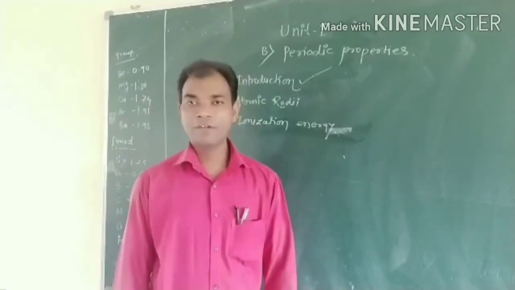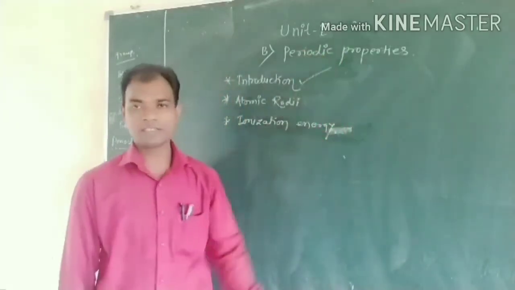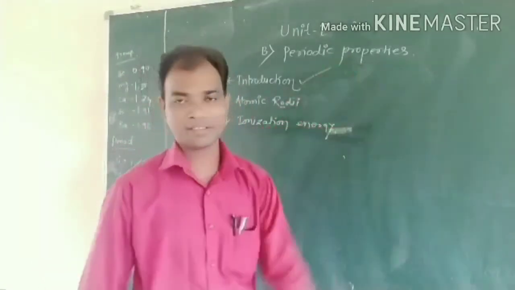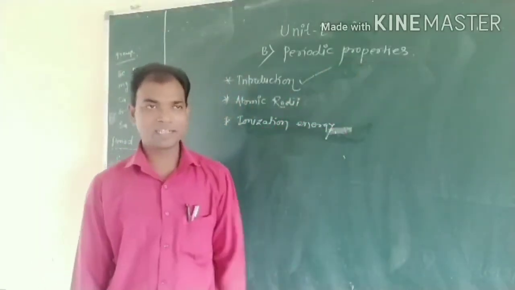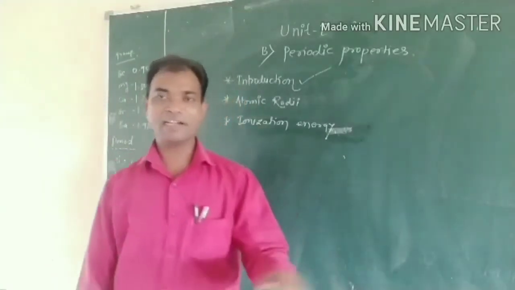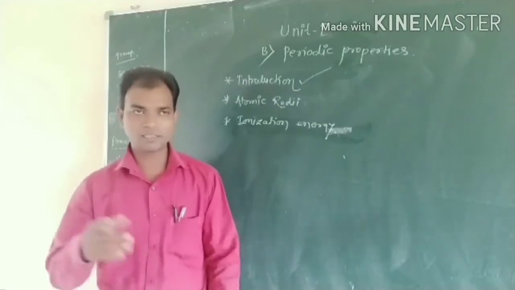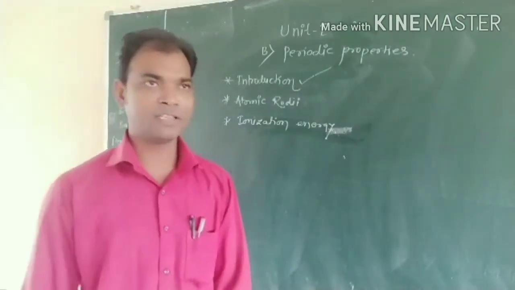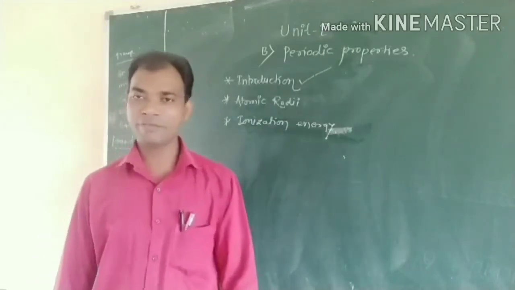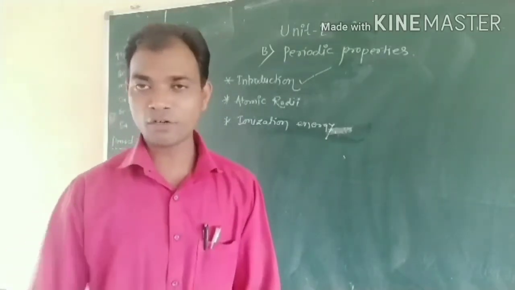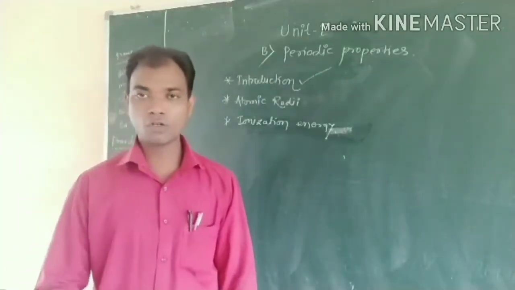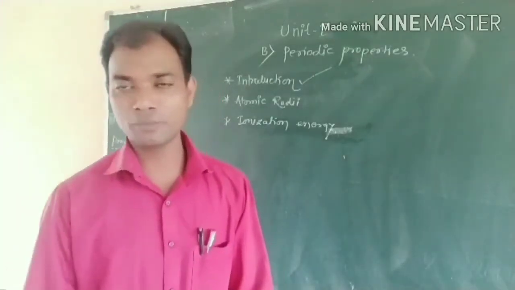Today we discuss unit number one, the periodic properties. In the previous lecture, we completed part A of unit one, that is atomic structure. In atomic structure, we discussed de Broglie's wavelength equation, the Heisenberg uncertainty principle, the Schrodinger wave equation, and how to write down the electronic configuration by using the three laws: the Aufbau principle, Hund's rule of maximum multiplicity and the Pauli exclusion principle.